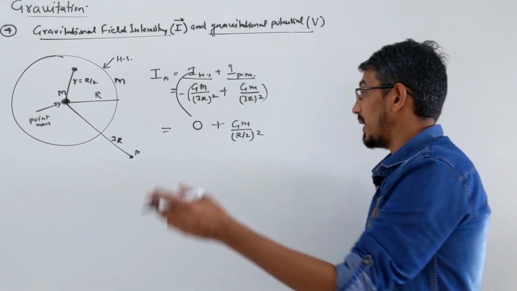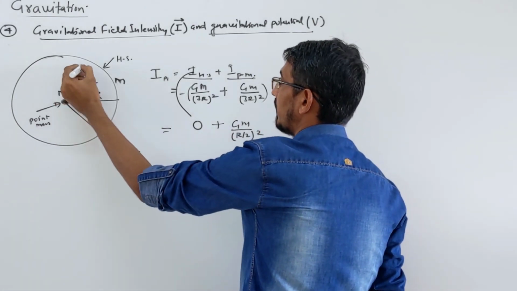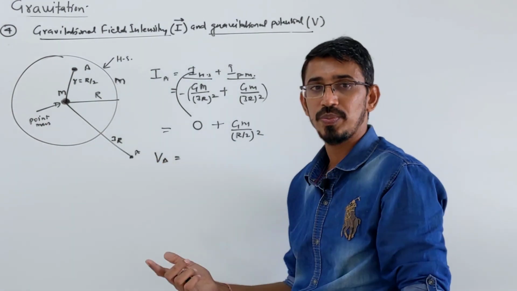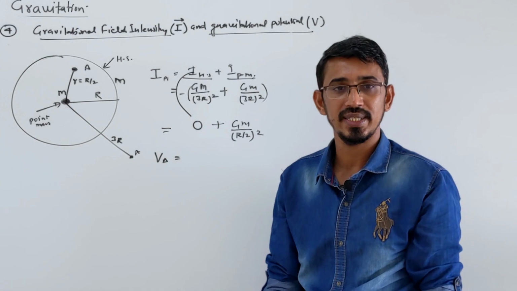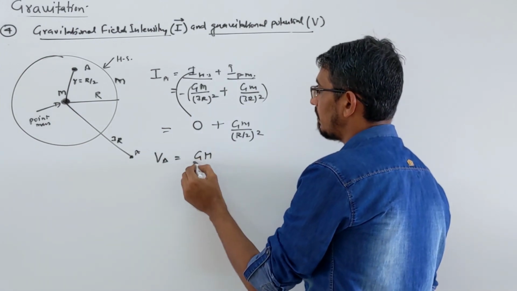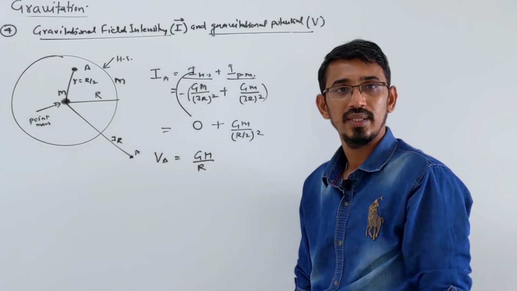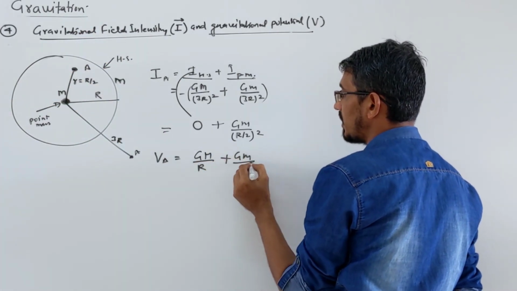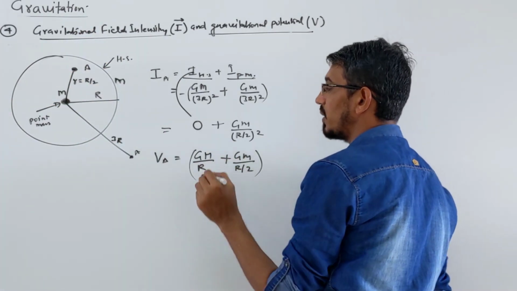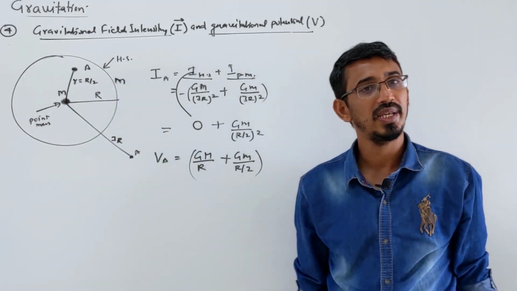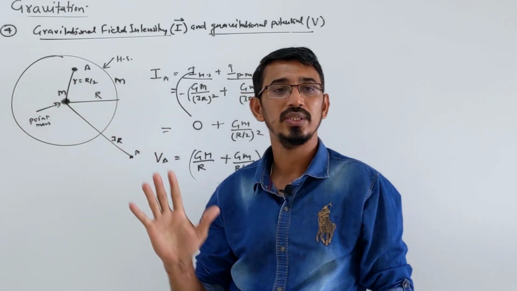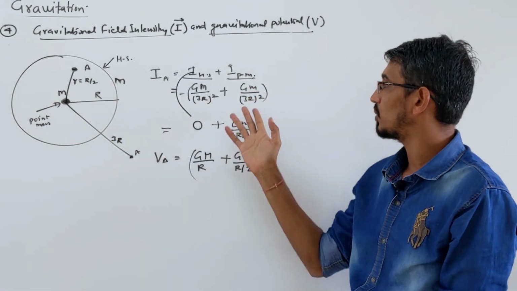Correct. By chance I ask you what is the potential at that point? B point, right? Then potential due to the hollow sphere is what? Constant inside this, right? And how much value? GM upon R. Correct? And what is the potential due to this point mass? What is the answer? GM upon distance, R by 2. That's your total potential at that point. So this is a combination of a hollow sphere and a point mass. Hope you understood this.